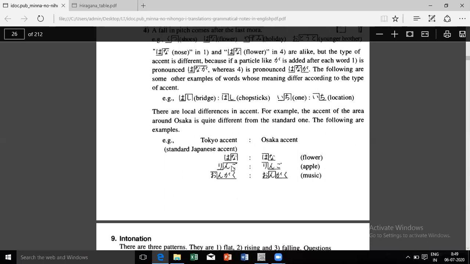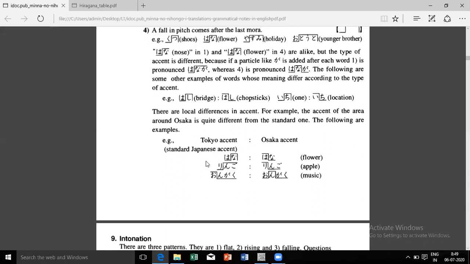So in Japan, they have basically these two accents. These are very famous. Like for India, you can say maybe Mumbai accent, maybe Delhi accent. So some words are different, right? Some pronunciations are different, right? For the same word, they say different, I mean, there are different words for the same thing. So something like that. They also have this Tokyo accent and Osaka accent. Tokyo dialect, Osaka dialect. So we are using Tokyo dialect. So throughout the study of Nihongo, we would be using Tokyo dialect. So this is a standard dialect. Osaka is a little different. I mean, the words are a little different.